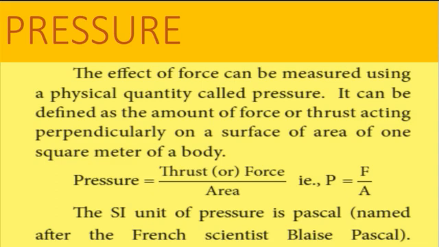Pressure. The effect of force can be measured by using the physical quantity called pressure. It can be defined as the amount of force or thrust acting perpendicularly on a surface area of 1 square meter of a body. Pressure is equal to thrust or force divided by area, that is P = F/A. The SI unit of pressure is Pascal.